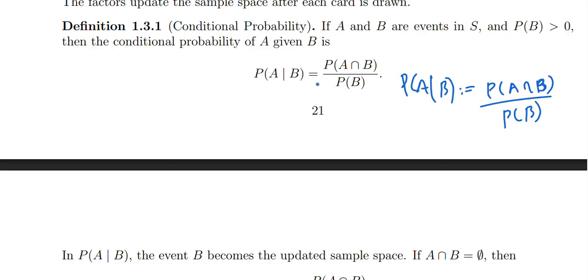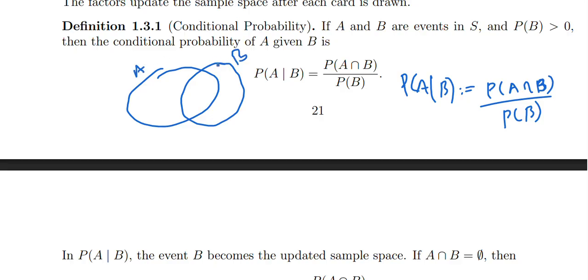And intuitively, as I already showed you in the picture, this is now, for example, A, and this is B. Now my sample space is only this. This is my sample space, and I want to find conditional probability of A. So only these things will occur. Then what would be my conditional probability of having A?